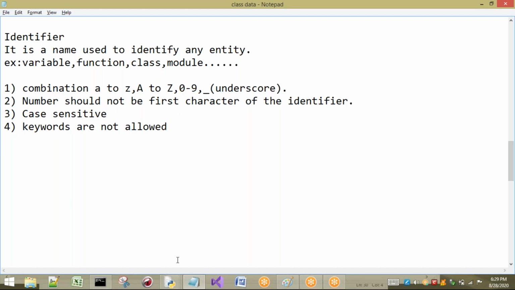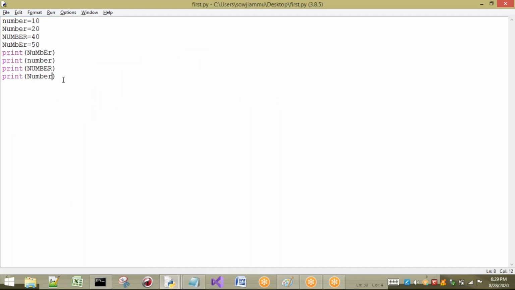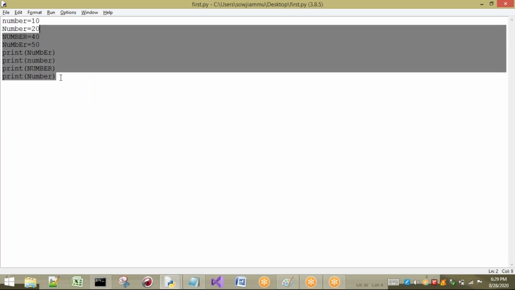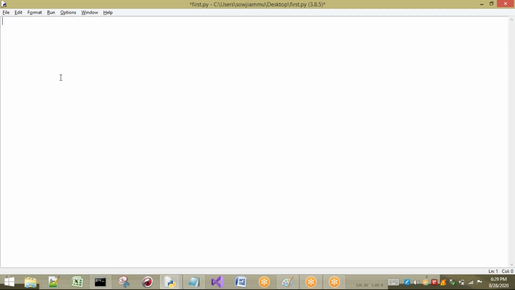Take one predefined keyword, if. If is already known to Python, as is for, and many others. There are 35 different keywords in Python, and everything is known by default. If I try to take if equal to 20, is it valid? It is not a valid thing.